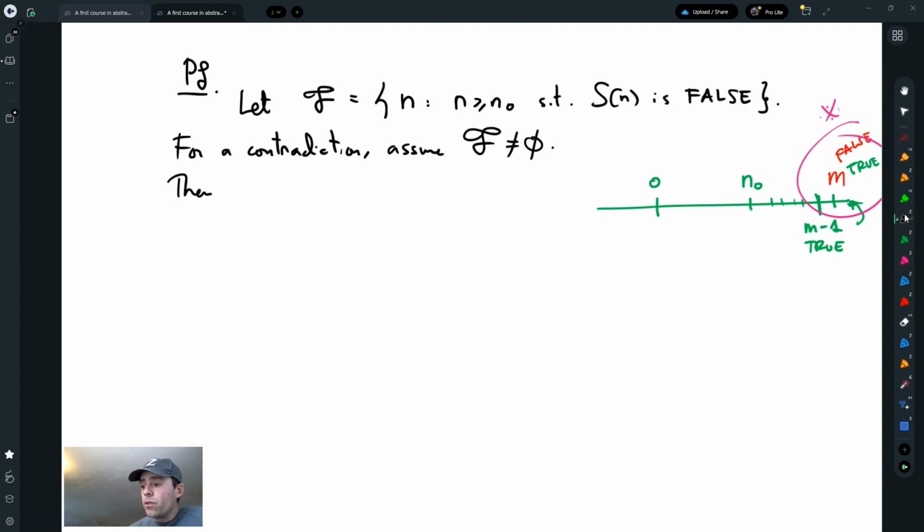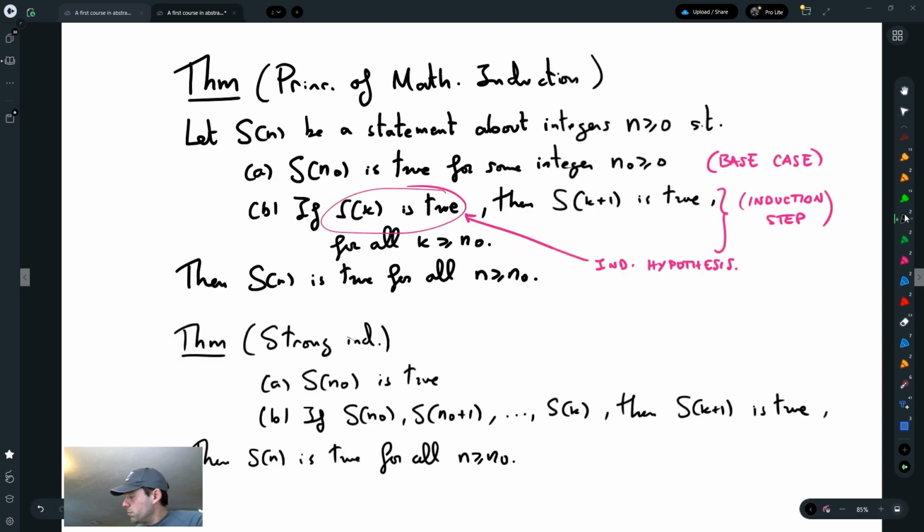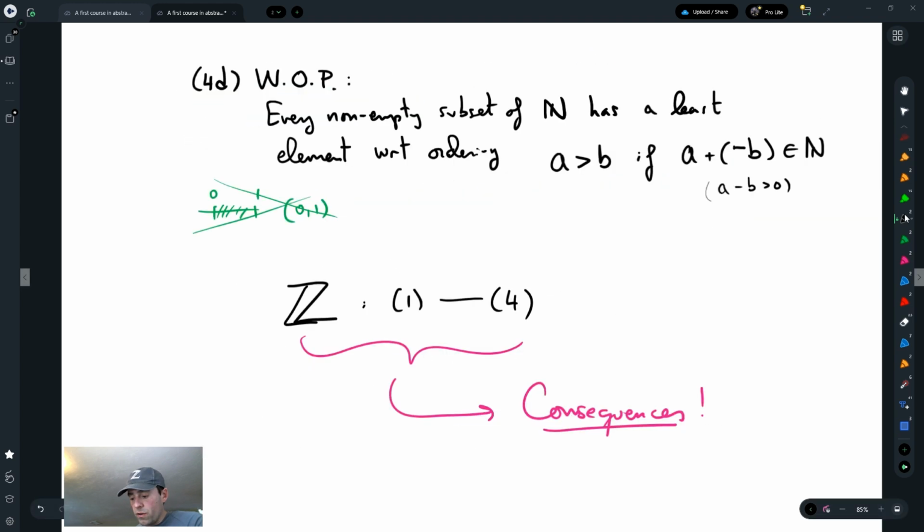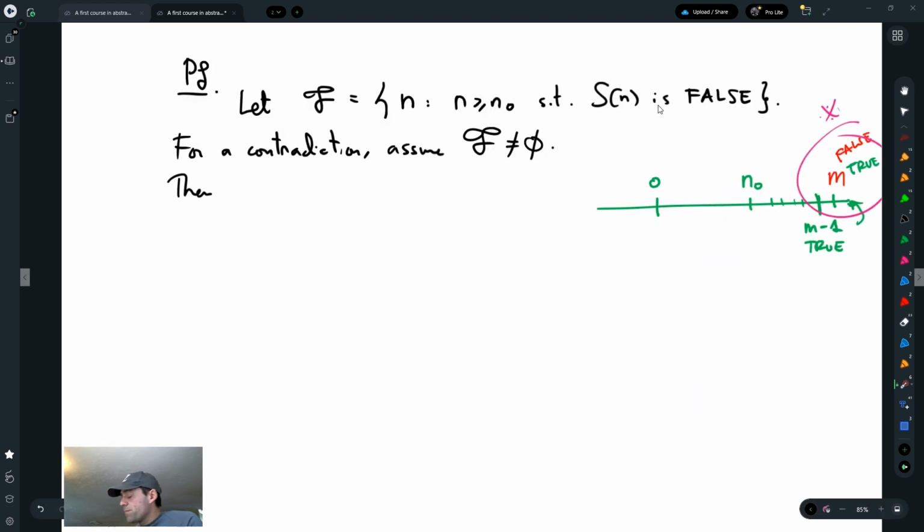But to start it all, I need to actually use the well-ordering principle, and if we go back to the well-ordering principle, here it is. The well-ordering principle says every non-empty subset of the natural numbers has a least element. But right now, if n0 is 0, this is not a set of the natural numbers.